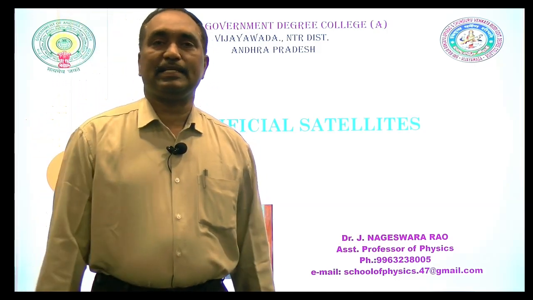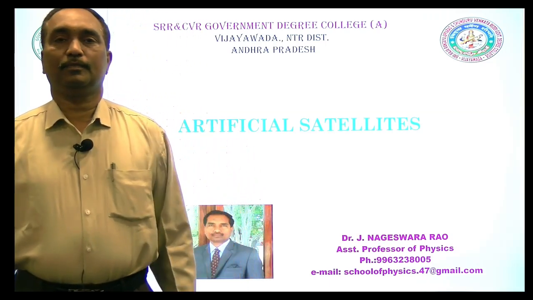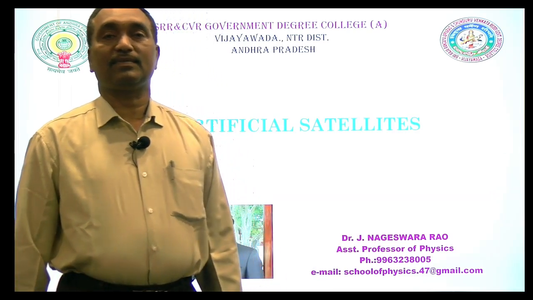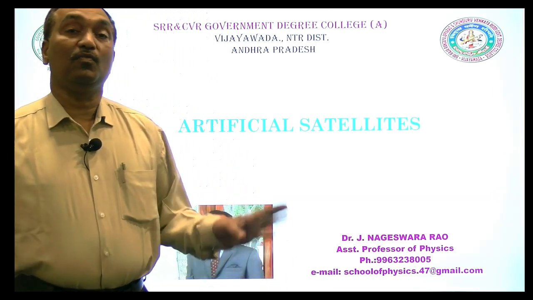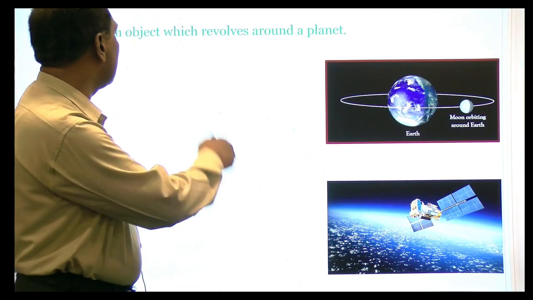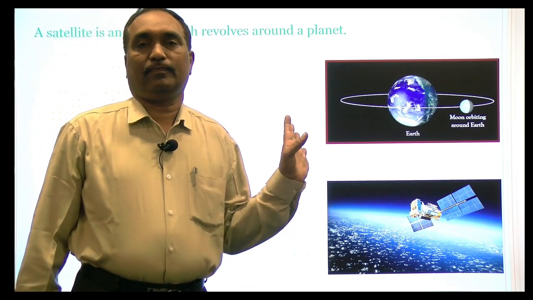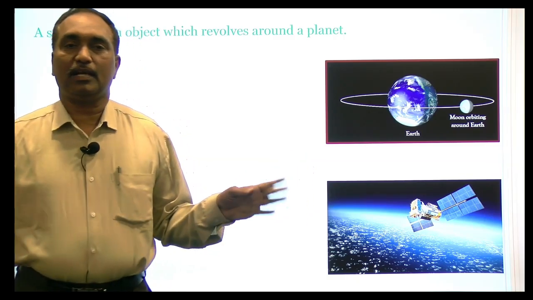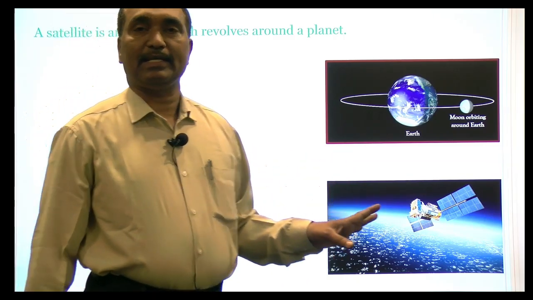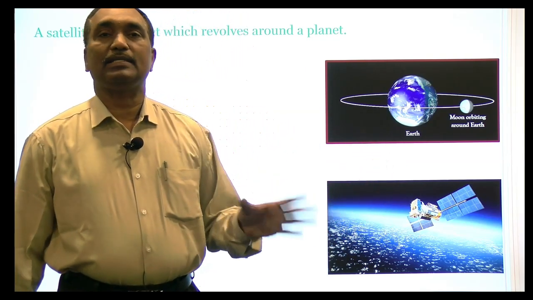In the previous presentation, we discussed the different rockets sent by ISRO. Now in this presentation, we will discuss different satellites which are sent by different organizations throughout the world. Actually, what is a satellite? A satellite is a body which revolves around any planet. That may be Earth, Jupiter, Mars, Saturn, whatever it is. A body which revolves around a planet is called a satellite.